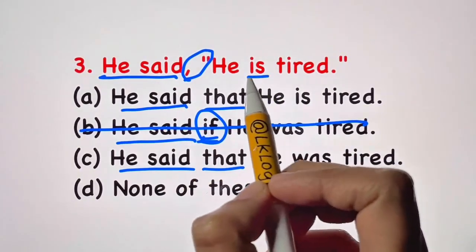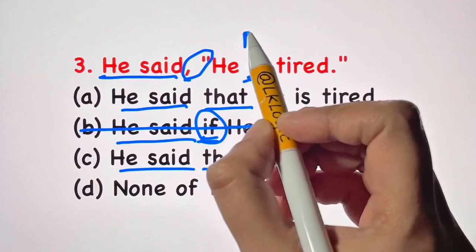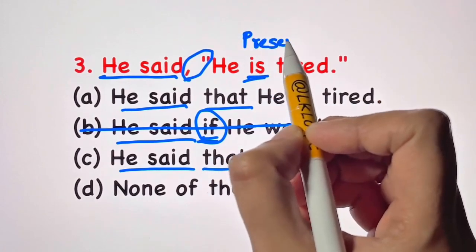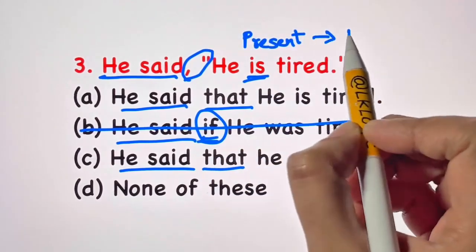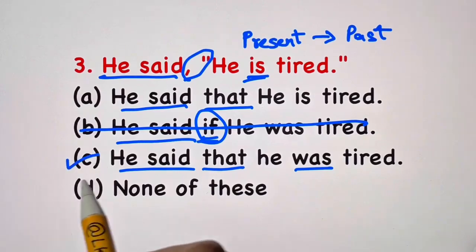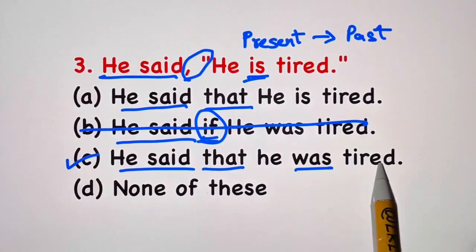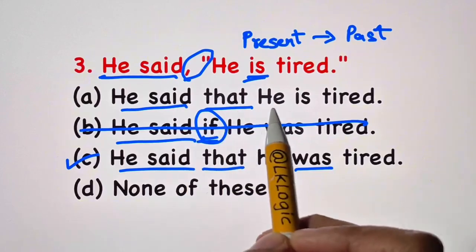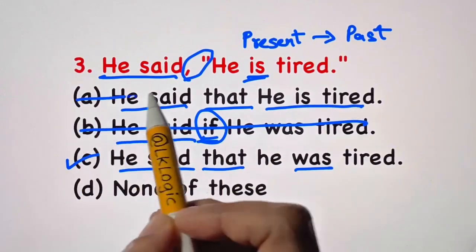Now here it is in present tense, so you just have to change it into past tense. What will "is" be in the past tense? Was. So that's your answer choice C: He said that he was tired. Here the same thing is written, "he is tired," so that's wrong.